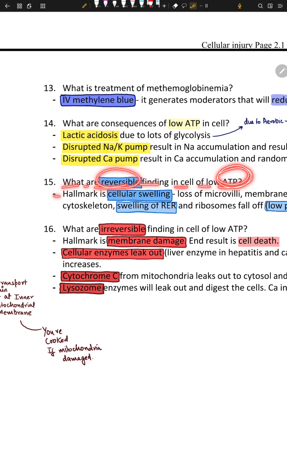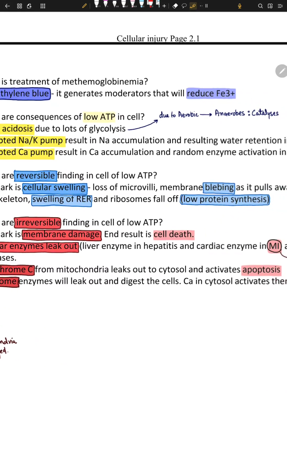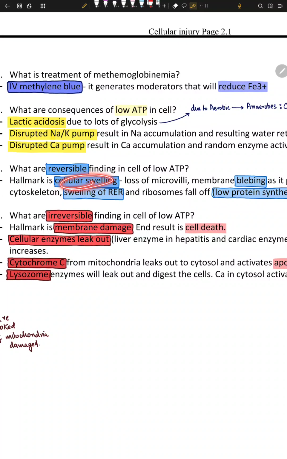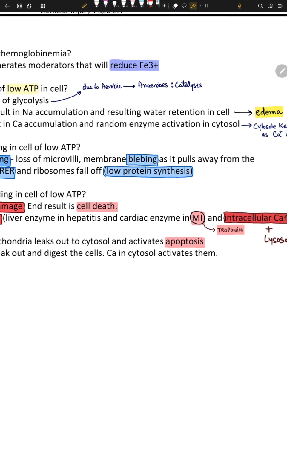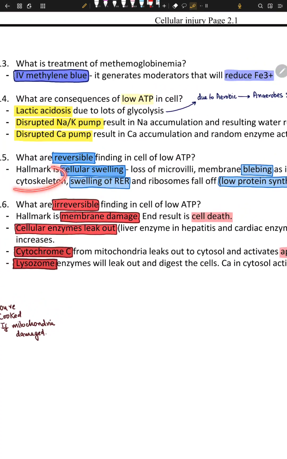The reversible finding hallmark is cell swelling, because if your cell is swelling, it means there is an Na accumulation, right? If there is an Na accumulation, we can reverse that. We can kick the Na out, and then the cell can be normal. So cellular swelling is reversible, as are loss of microvilli and membrane blebbing, where the membrane blebs like this as it pulls away from the cytoskeleton.